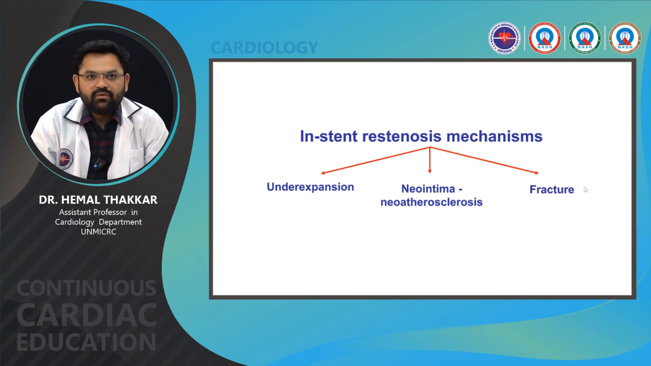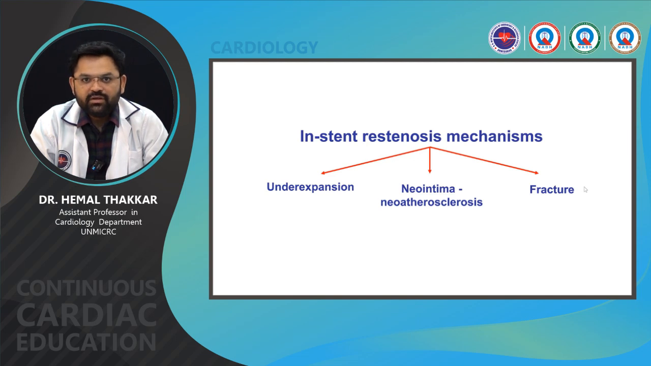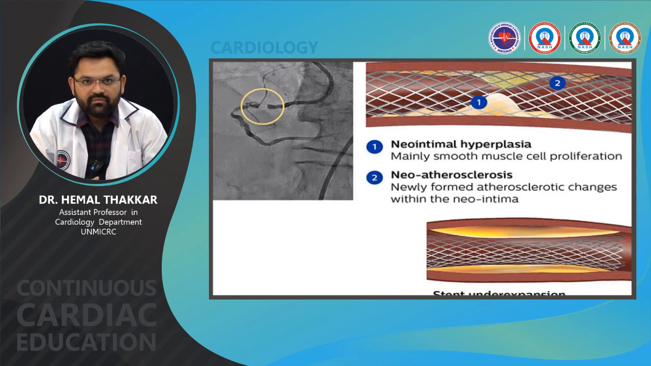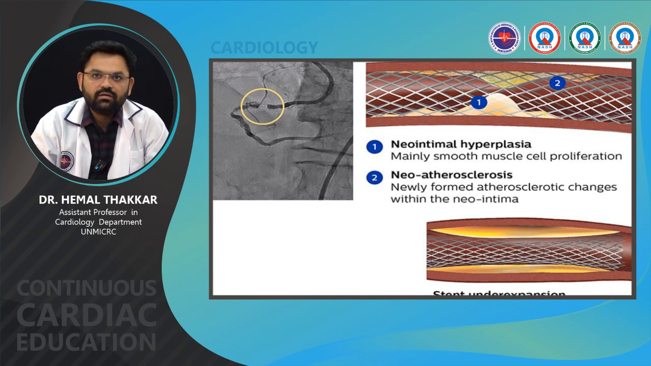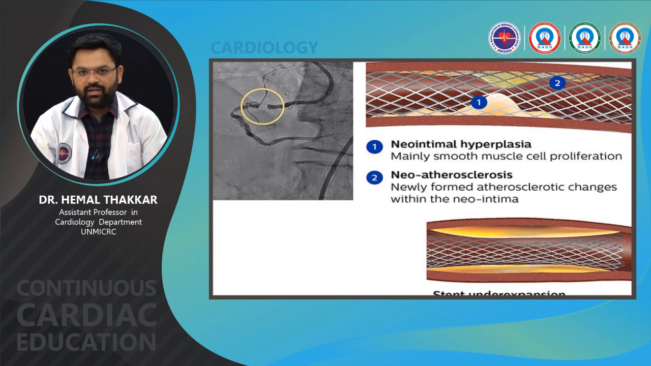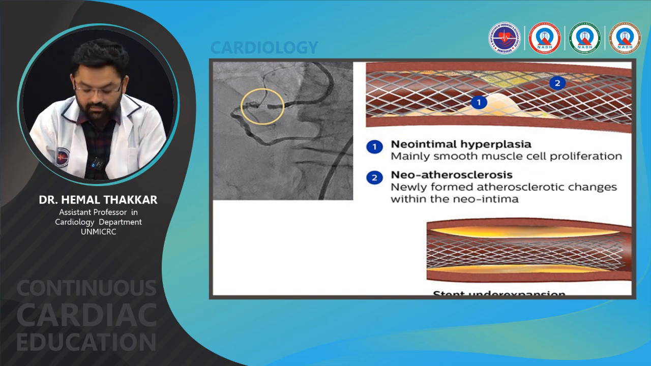So, other mechanisms of ISR are divided into three parts. Either it is under expansion of the stent, or it is neoatherosclerosis, or it is stent fracture. So, this image is showing, number 1 is neointimal hyperplasia where smooth muscle proliferation is observed, and in type 2, neoatherosclerosis, there are newly formed atherosclerotic changes within the neointima, and the third is stent under expansion.